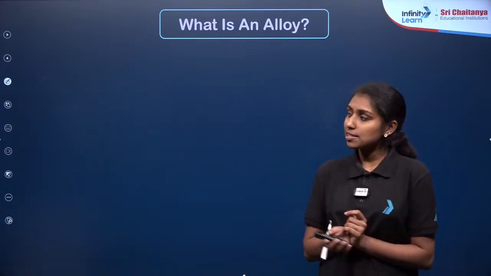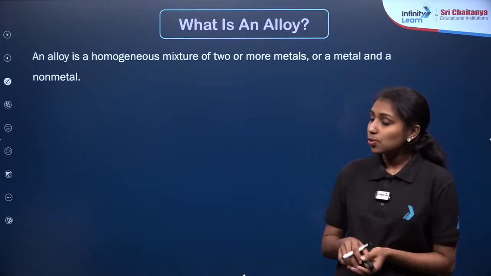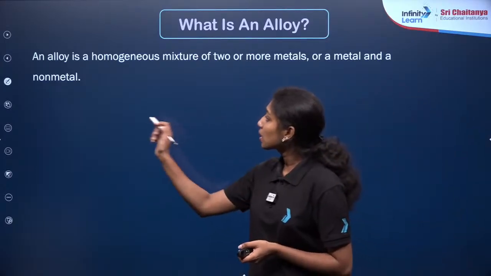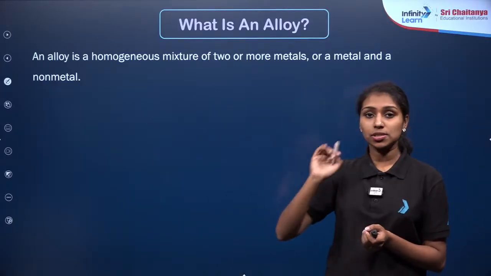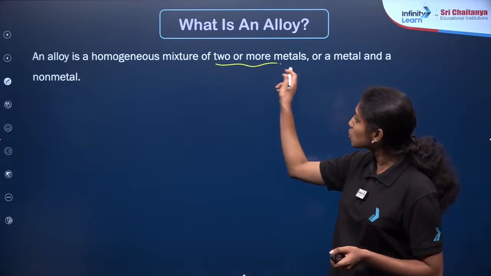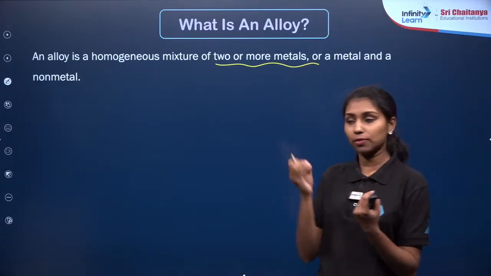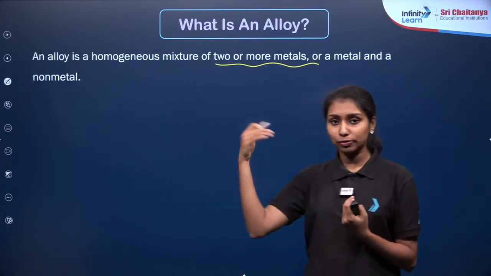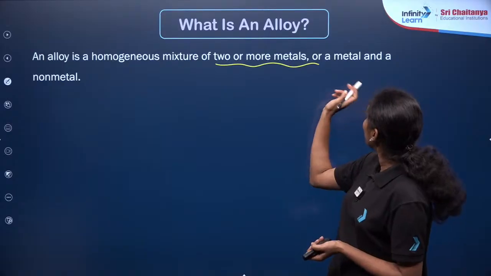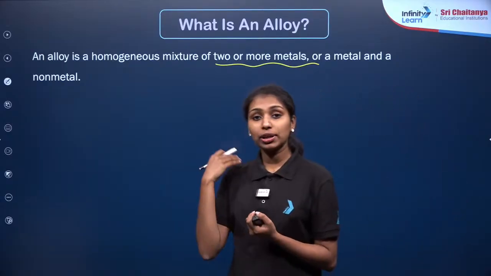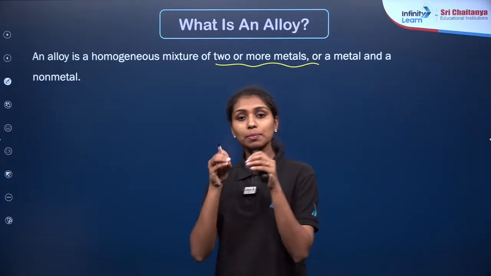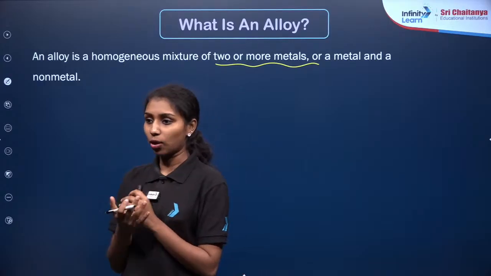Simply we can say that it is a mixture of metals, right? So alloy is a homogeneous mixture of 2 or more metals. When you are mixing 2 or more metals together, it will be a homogeneous mixture in which all the composition will be uniform throughout. Or a metal and a non-metal. If you are mixing 2 or more metals, or mixing a metal with a non-metal, we will get an alloy.